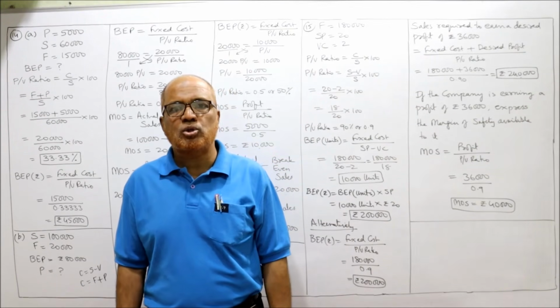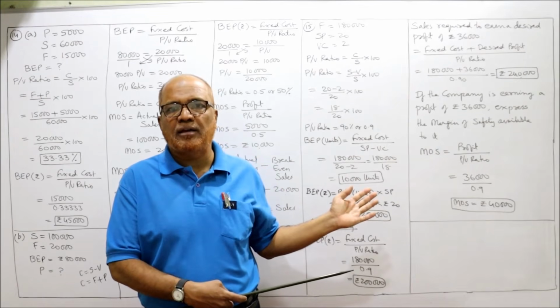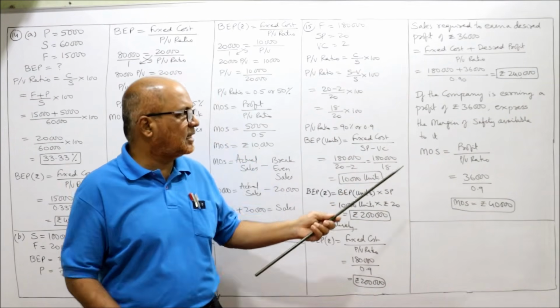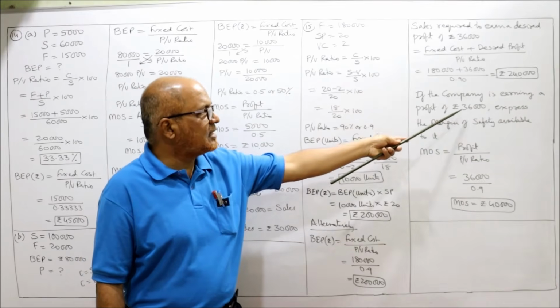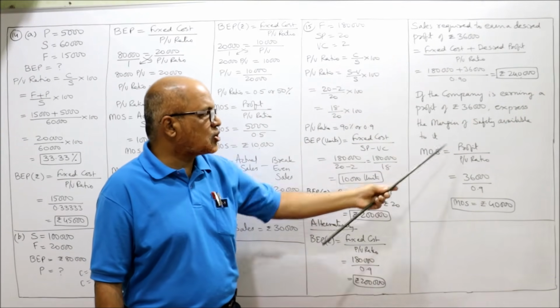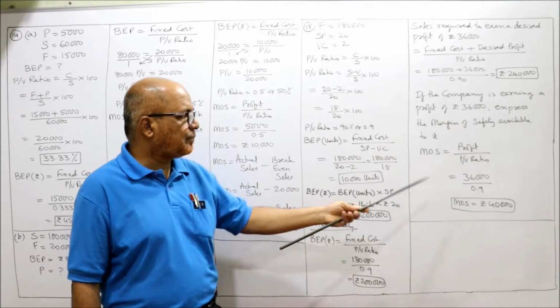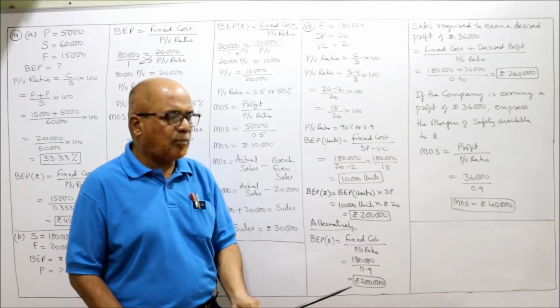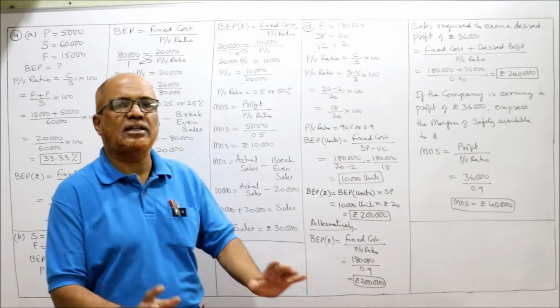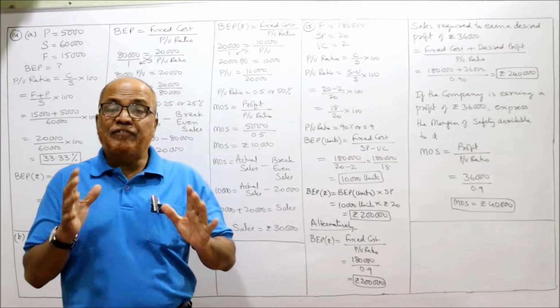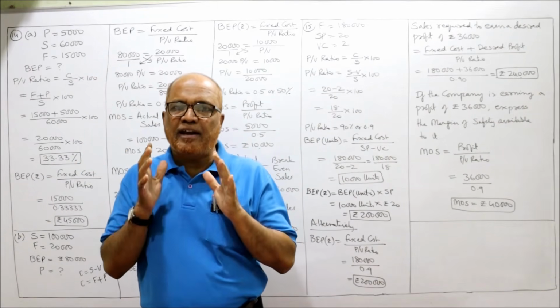Profit by PV ratio. So the second formula we can easily apply because profit is given, 36,000. Profit is given 36,000 and PV ratio already we have calculated, 0.9. 36,000 by 0.9, MOS is equal to 40,000. That's it. 15 problems I have explained. I have explained in detail.